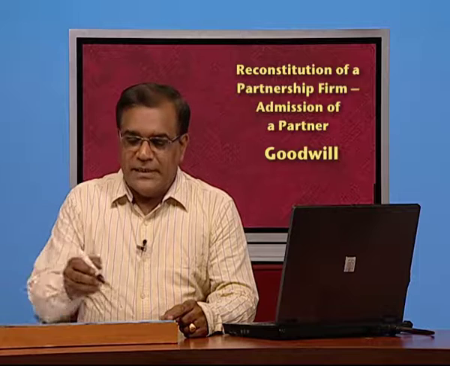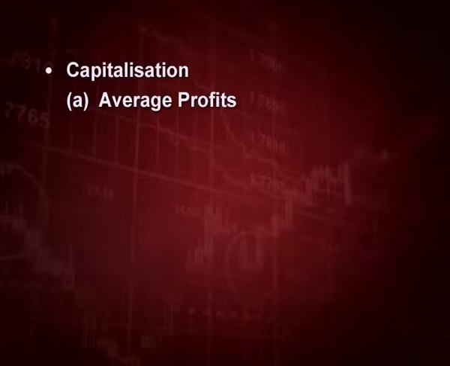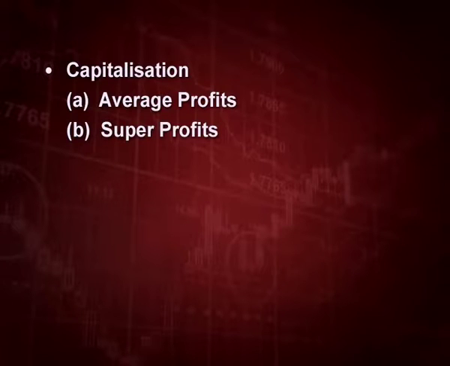Third method is capitalization method, in which I told you there are two ways: capitalization of average profits and capitalization of super profits. Now, what do you mean by capitalization? Let us take it through an example.